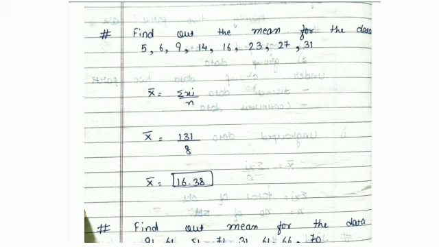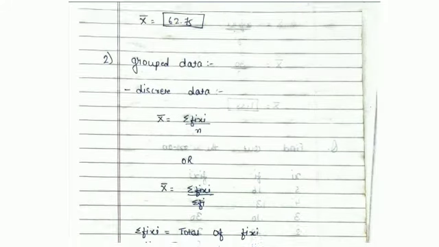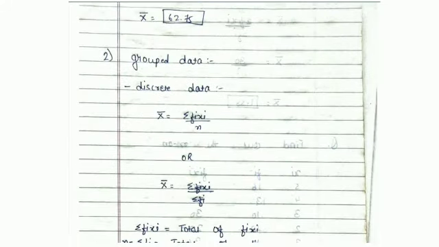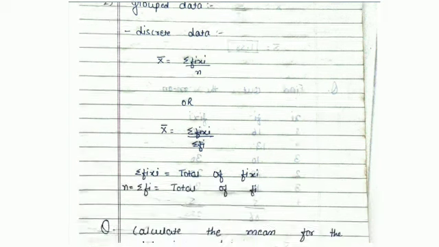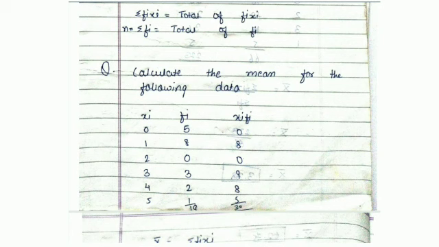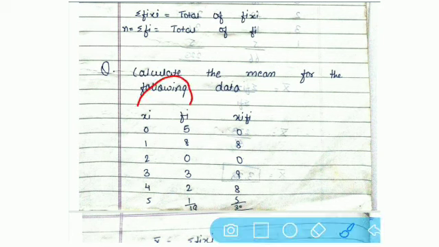Now let us move to our next method, that is group data. Now see what is group data, where two series are given to us. See which two series are given to us, that is x and f. Now what is x, what is f? As I said already, x means your observation. Whatever results you are generating, it is known as your x. Now what is f? F, that is frequency.